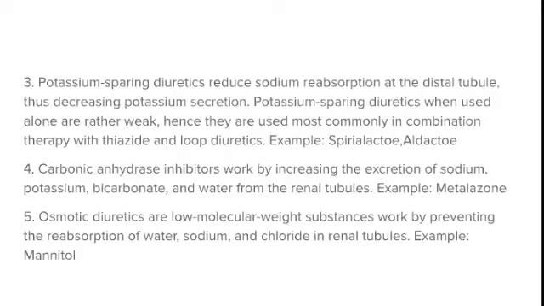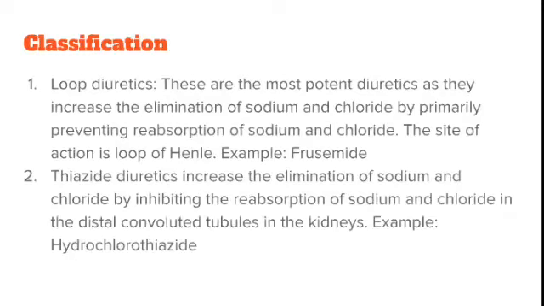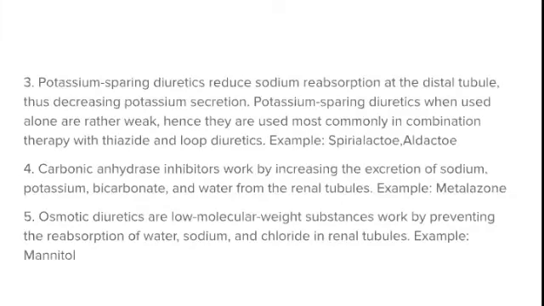So what are all the diuretics? Loop diuretics, example furosemide. Thiazide diuretics act on the distal convoluted tubule, example hydrochlorothiazide. Potassium sparing diuretics spare the potassium; they are low efficacy diuretics, effective when you give them with thiazide or loop diuretics. The example is spironolactone or aldactone. Carbonic anhydrase inhibitors act on the renal tubules, example metolazone. And osmotic diuretics, the best example is mannitol, mostly given in patients with cerebral edema.